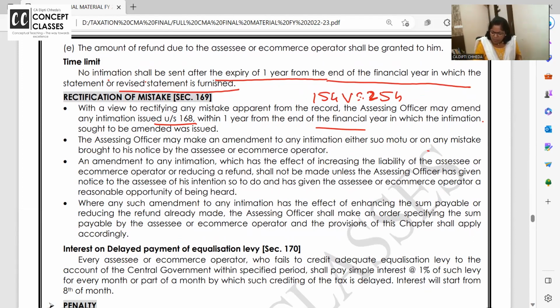Do you all remember or not? This Sunday you all are writing an exam for appeals, revisions, ITAT, High Court, repetitive appeals, bar, all those topics.